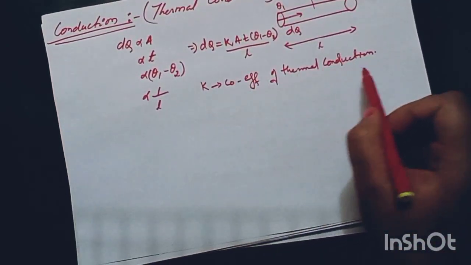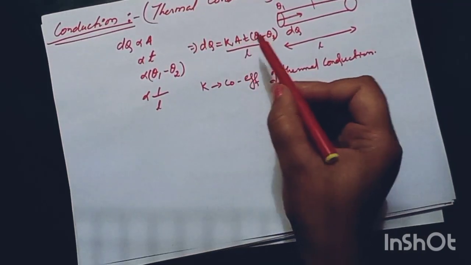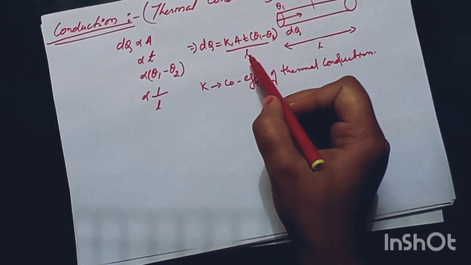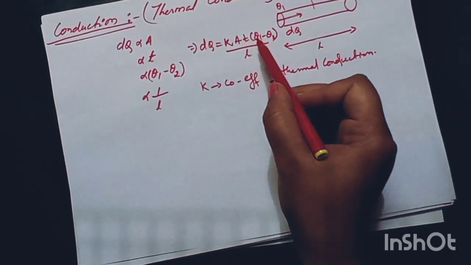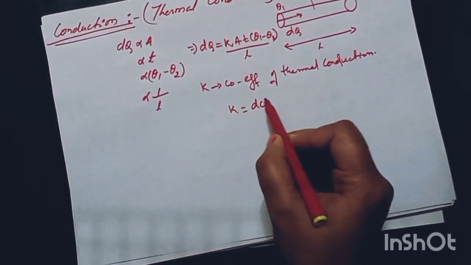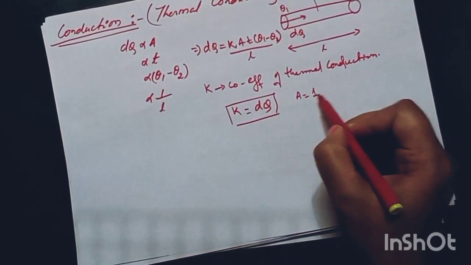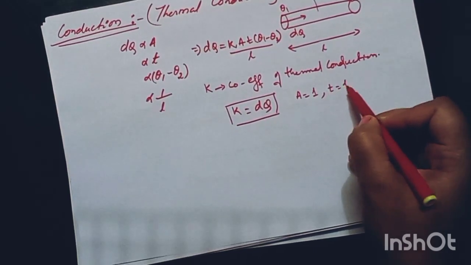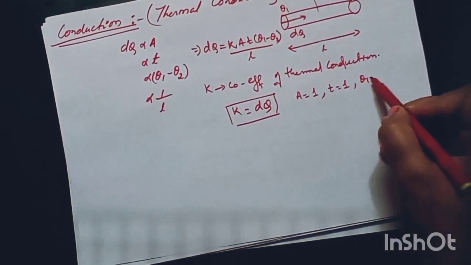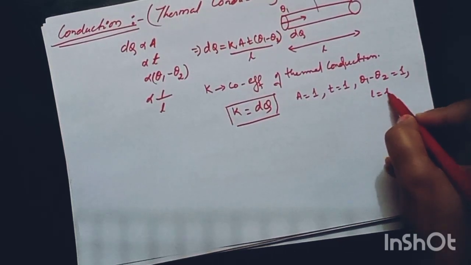So coefficient of thermal conduction K is nothing but, if I take unit area per unit length in a unit time for a unit temperature difference, K will be nothing but the amount of heat flowing in a unit area in a unit time for a unit temperature difference per unit length.